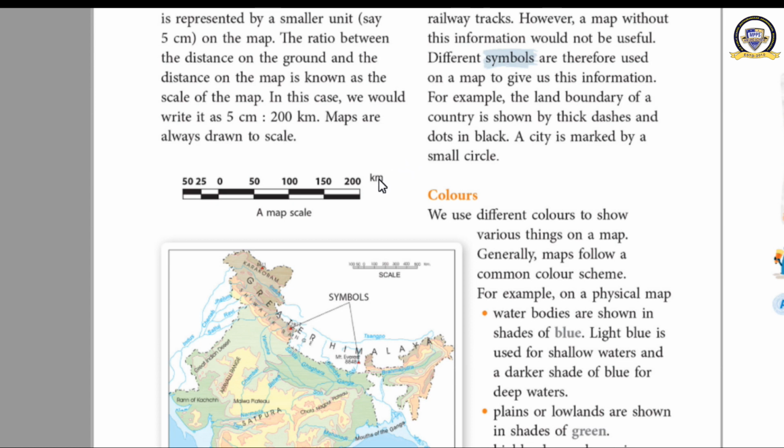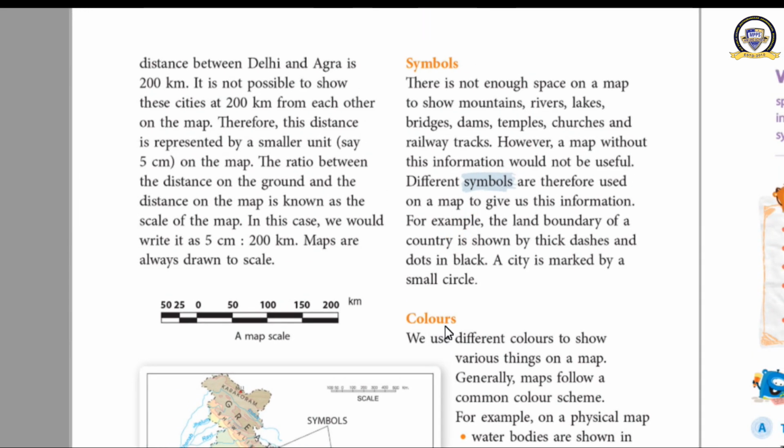Okay, so you have understood the scale also. Moving ahead now to the next topic. What is that? That is symbols. There are some symbols also used on a map. What are the symbols? And why do we use the symbols?